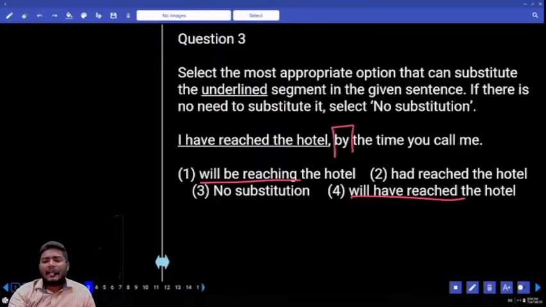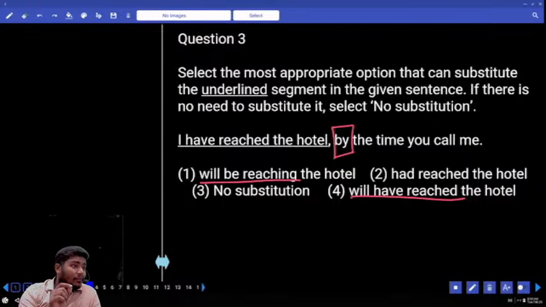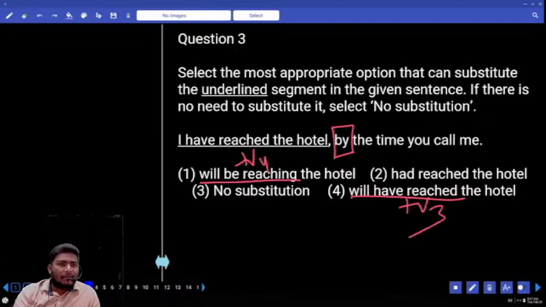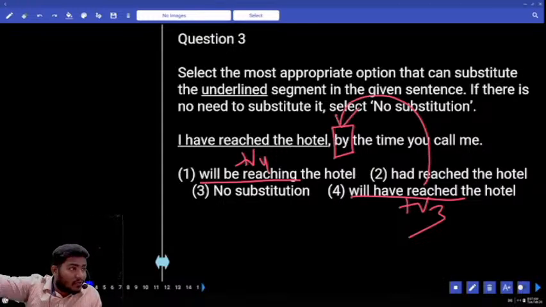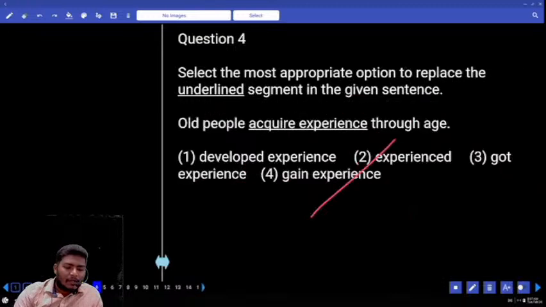You have to answer with by. Where do you find this word by? In the tenses, future tenses. Can you tell me the tenses here? What is the first option tense? Will be plus V4. Which is that? Future continuous. What is this one? Future perfect. You should know the tenses. Future perfect is used to speak about an action which will be completed by a certain time in the future. I will have cracked the job by next year. I will have reached the hostel by this time tomorrow. There you come across the word by. The answer comes with 4.